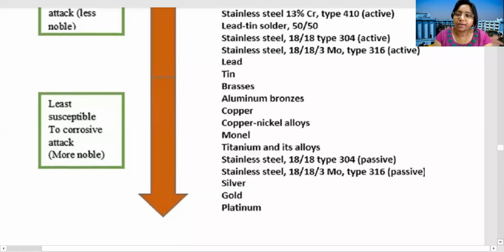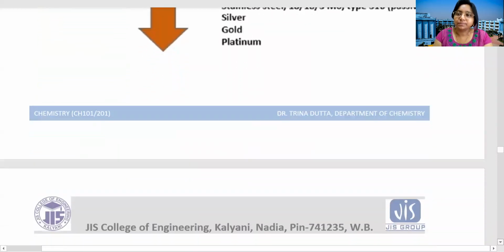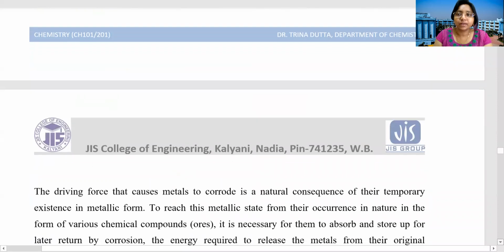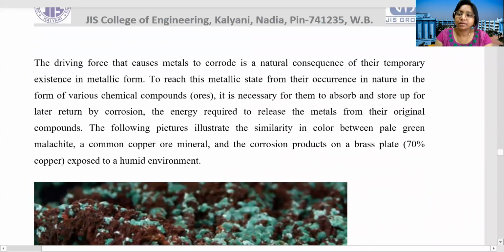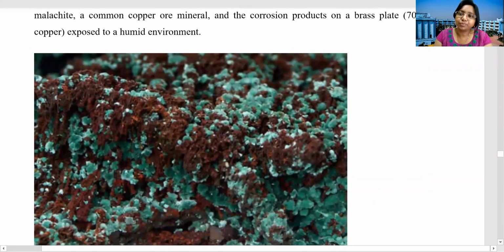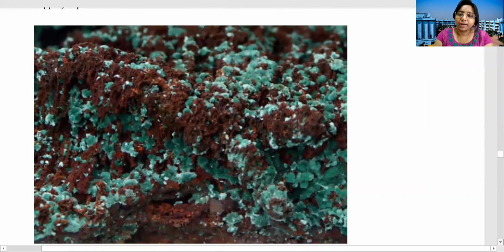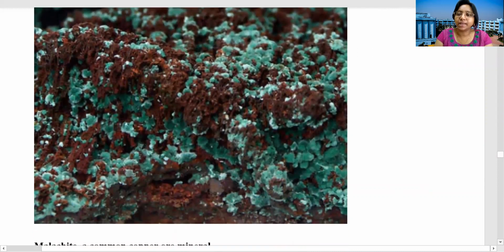So you have understood what corrosion is and why metals corrode. That is very important. And how we can determine from the galvanic series which one is more susceptible to corrosion and which is less susceptible.